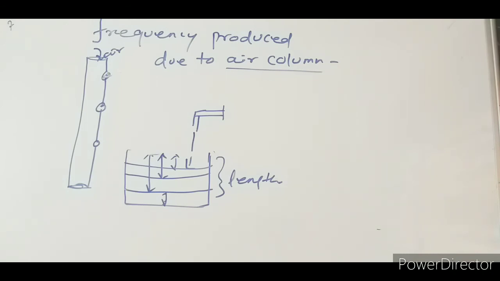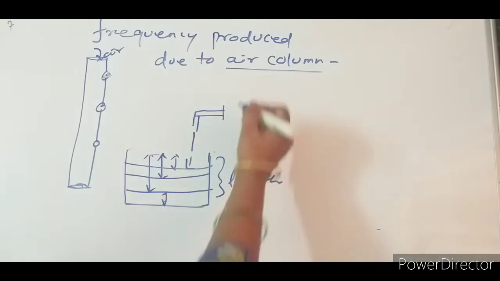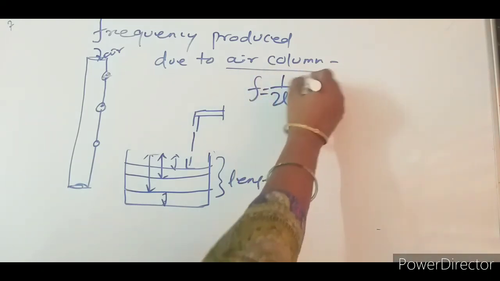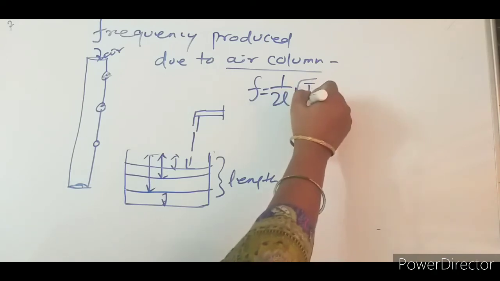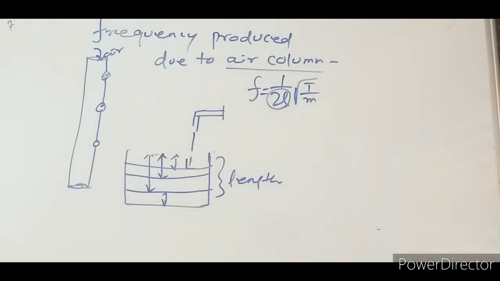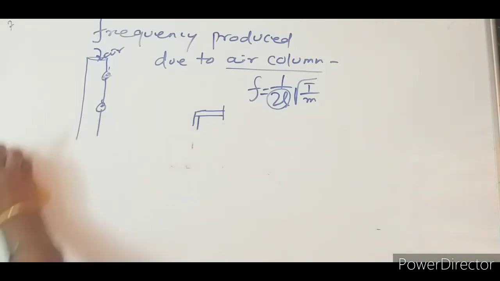As we know previously, the frequency depends on 1 by 2L root over T by M. So here the length L is important for us. By changing the length of this air column, the frequency changes. Keeping this in mind, let us go to the closed organ pipe and open organ pipe.